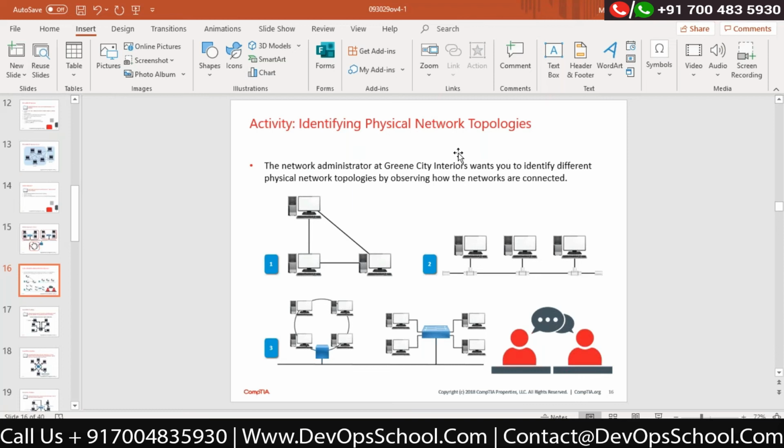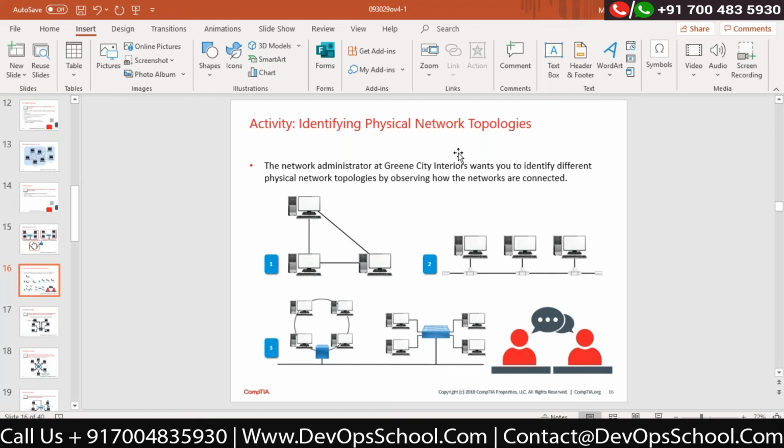What type of questions will they ask you? Correct. The question is very simple. They will give you some diagram in your questionnaire and ask you to identify what type of topology it is talking about. So you know that ring, bus, star, mesh, and hybrid are the 5 different types of topologies currently available.